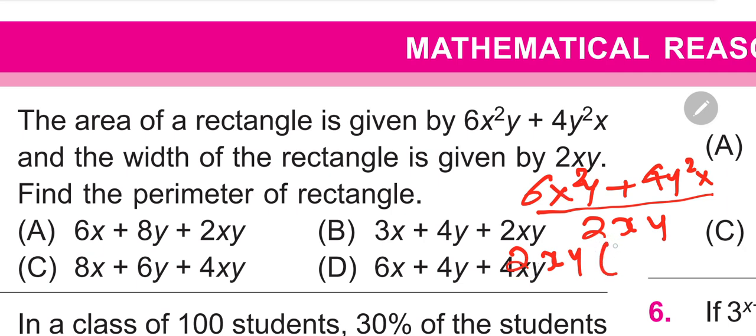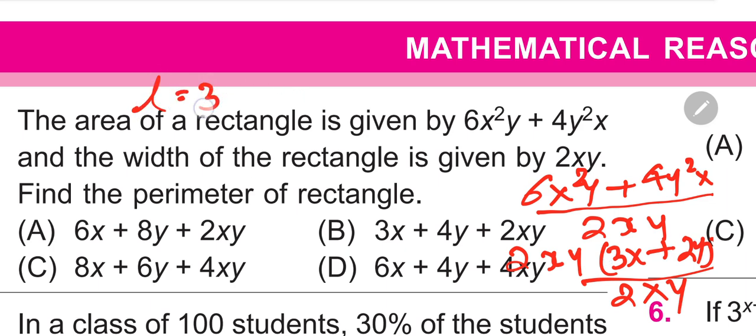So you get 3x, you take common, so 1x is here, y already common, and y is double times, x is single times. xy you need to take common, so 2y remains, and we already have 2xy, so both 2xy are cancelled. So length is basically what? 3x plus 2y. L is equal to 3x plus 2y, and W is equal to what?